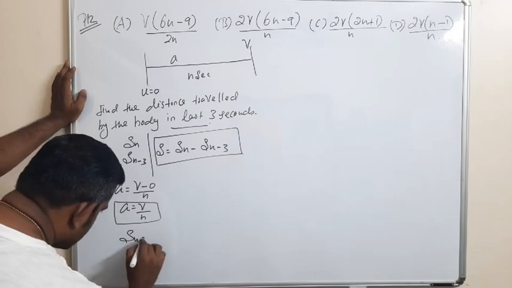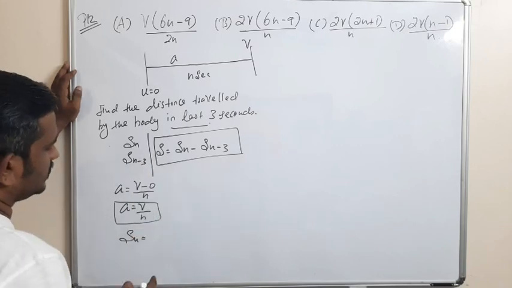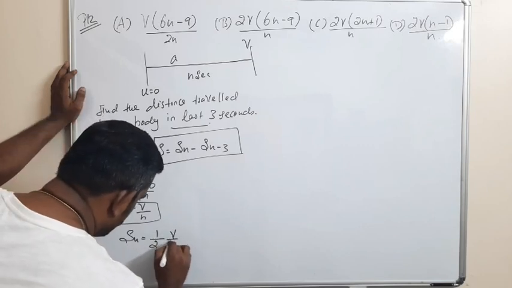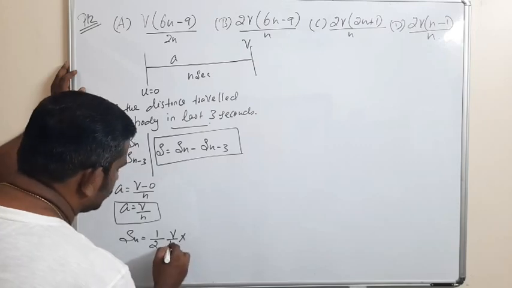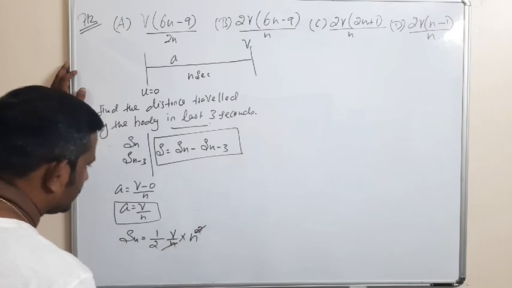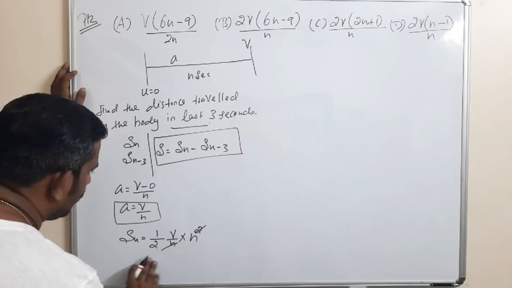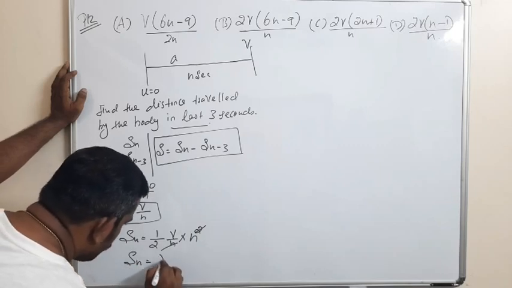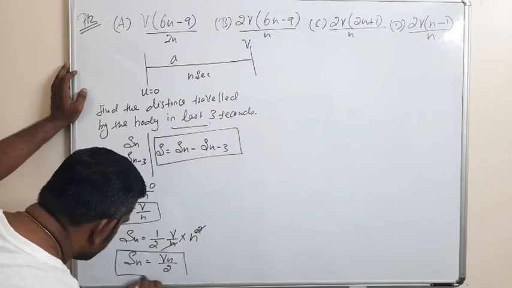So the distance traveled by the body in n seconds: Sn is equal to ut plus half at square. Initial velocity is 0, so half times acceleration, which is v by n, into t square, that is n square. So this n cancels, and Sn is equal to Vn by 2.